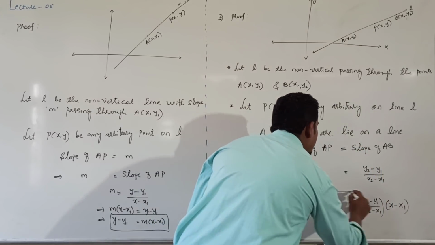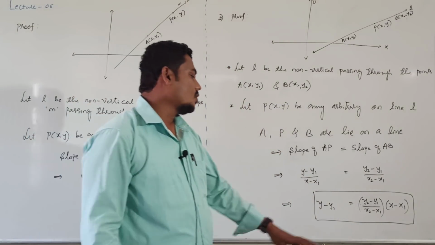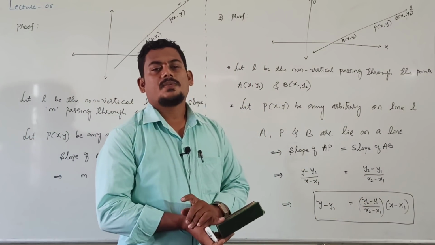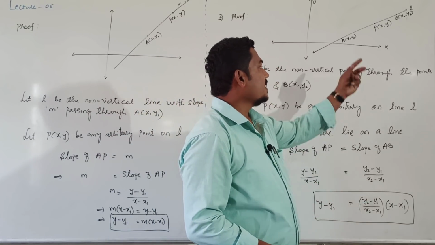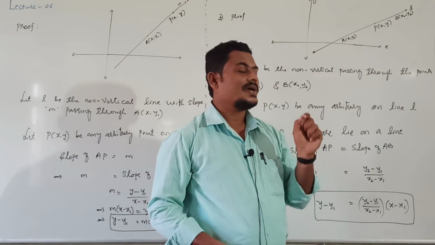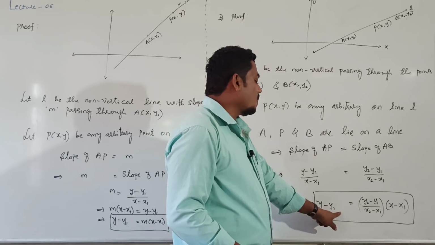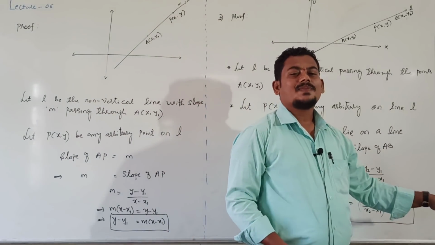This is the equation of the straight line in two-point form. If you take slope of AP equal to slope of PB, then you get y minus y2 is equal to (y2 minus y1) divided by (x2 minus x1) into (x minus x2).